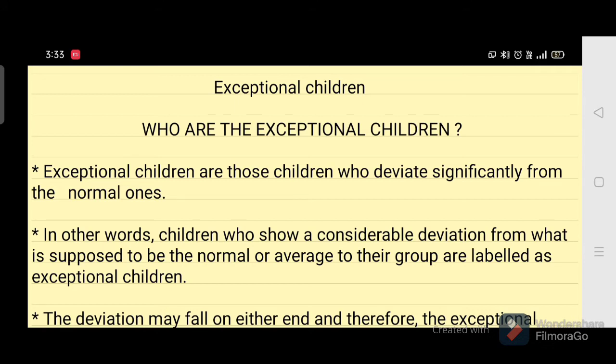So we can define exceptional children as those children who deviate significantly from the normal ones. In other words, children who show considerable deviation from what is supposed to be normal for their age or an average group are labeled as exceptional children.